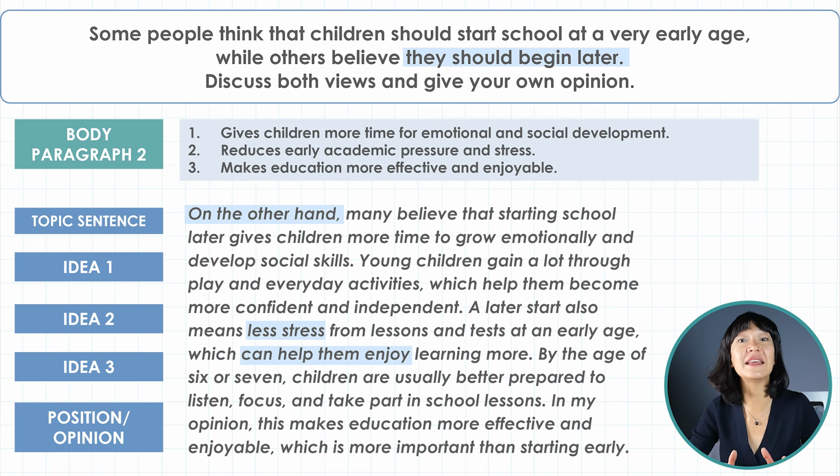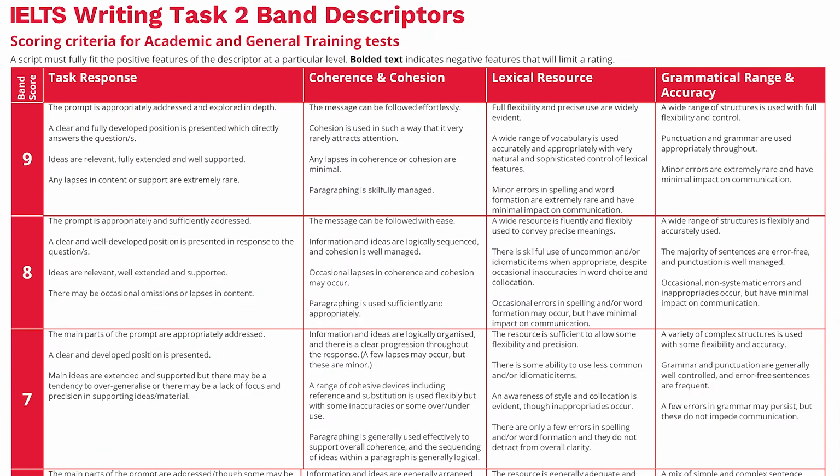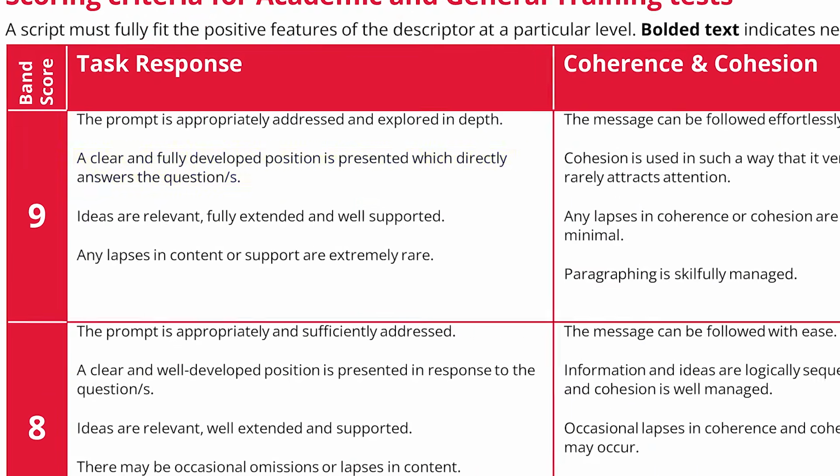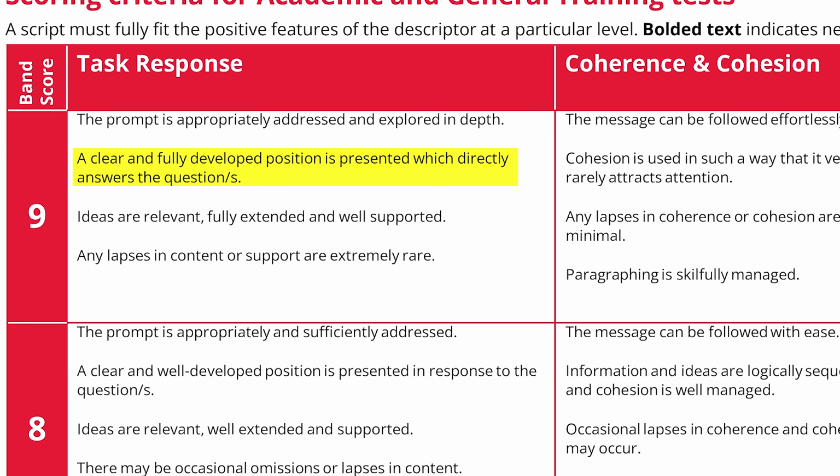So this opinion not only explains what we think, but it clearly shows why we choose the second view over the first view. And the opinion is present throughout the essay, exactly what a Band 9 requires. The one that reads, a clear and fully developed position is presented which directly answers the question.